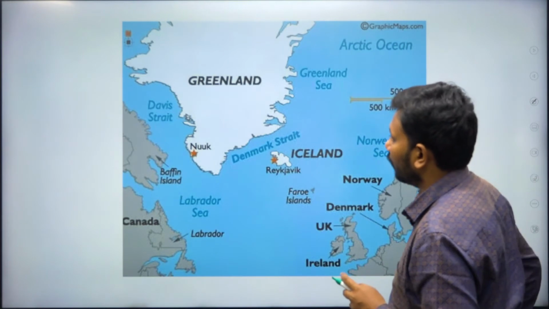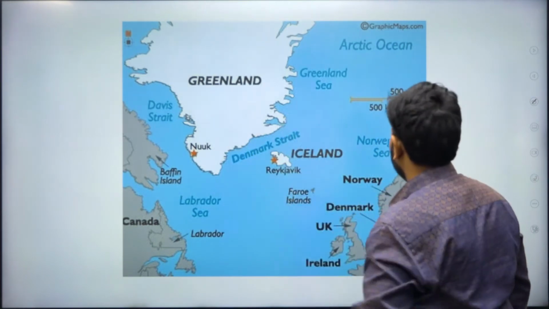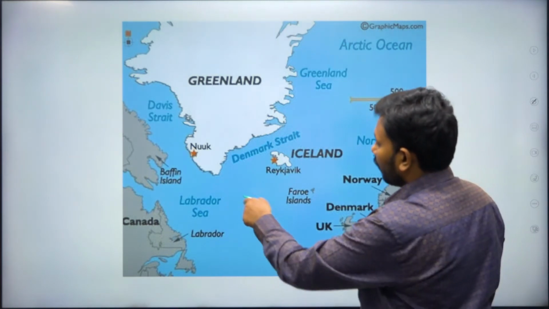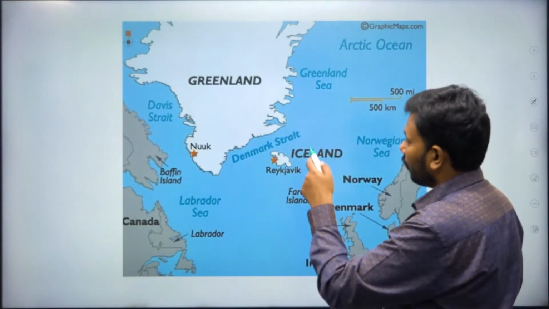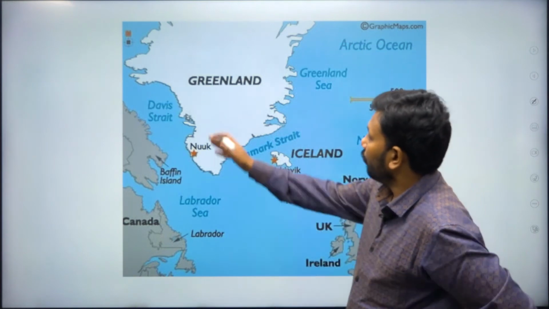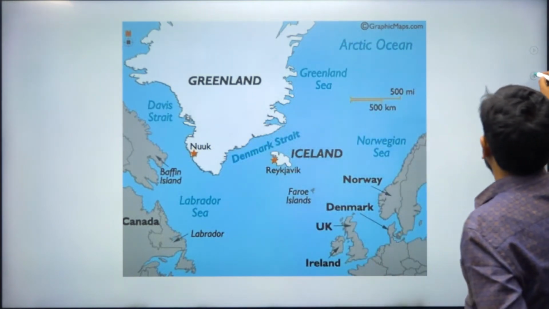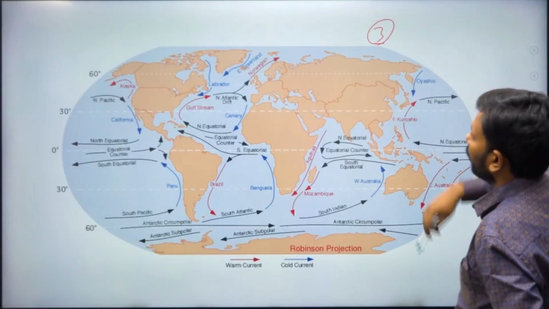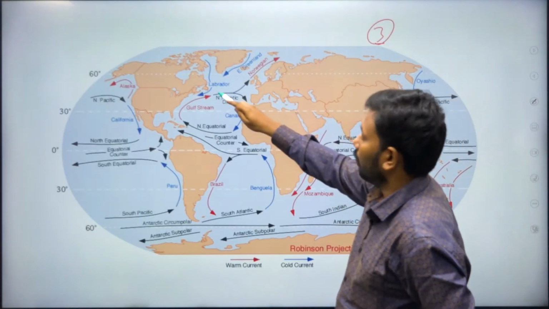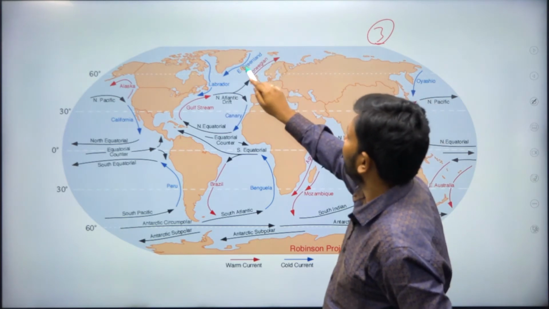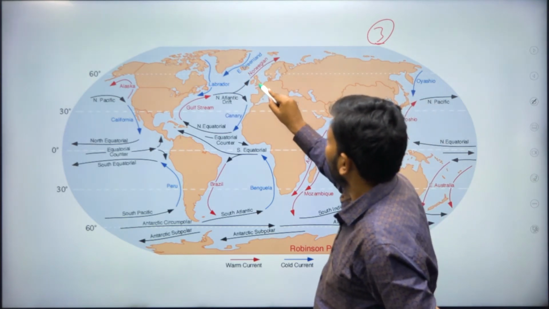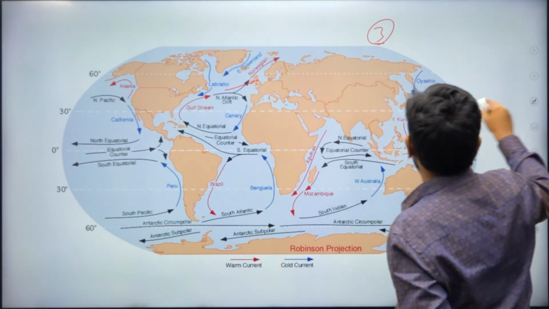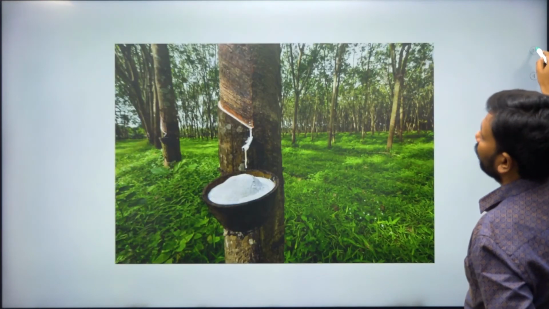And look here, Davis Strait, Denmark Strait, from the UK, the Labrador Sea, a marginal sea. Davis Strait is very important, because from Davis Strait, I'll show you one interesting fact here. Look at this. We have the Labrador, not dog, current. We have the East Greenland current. The Titanic started from here, through this Labrador current, I think you can see.